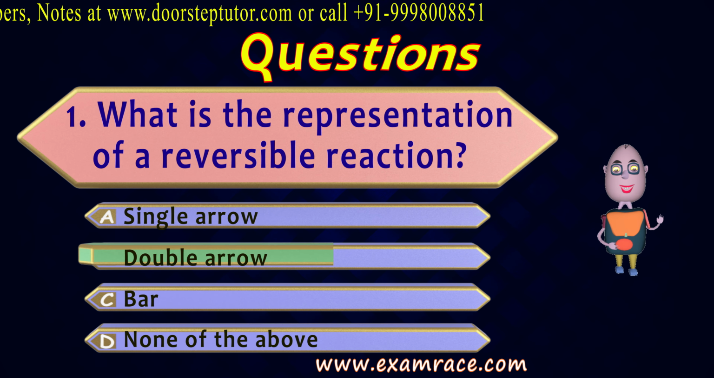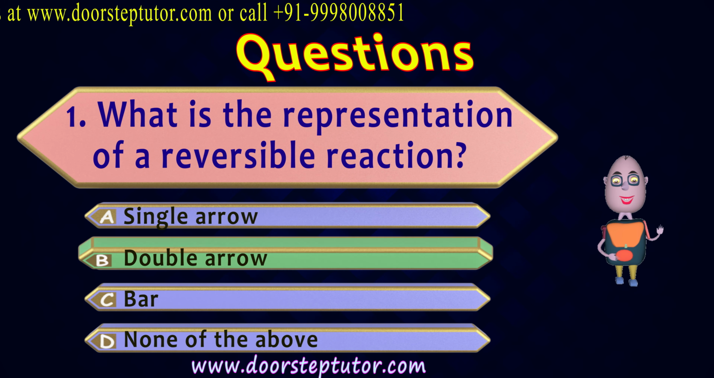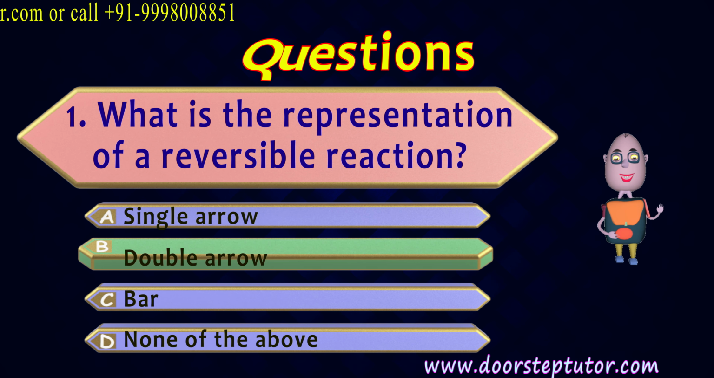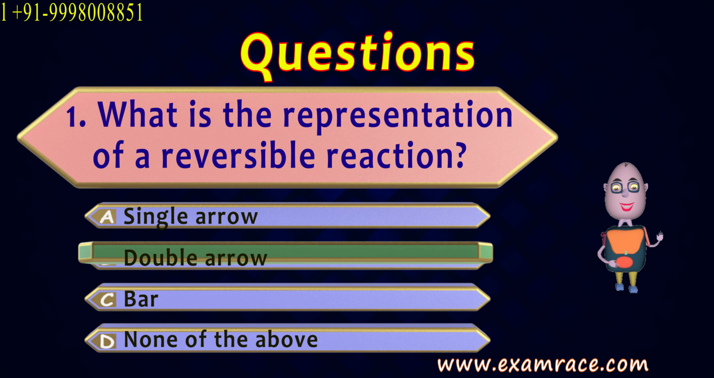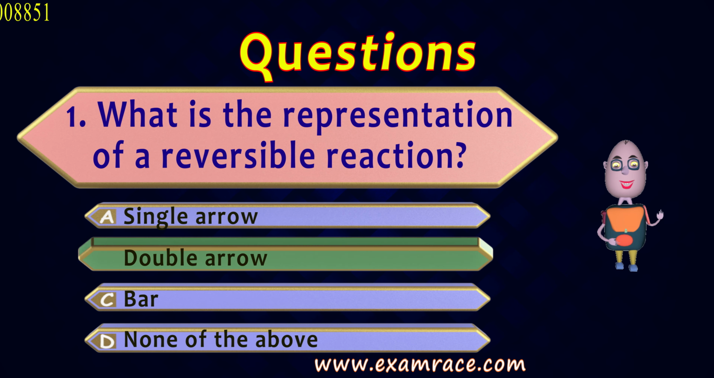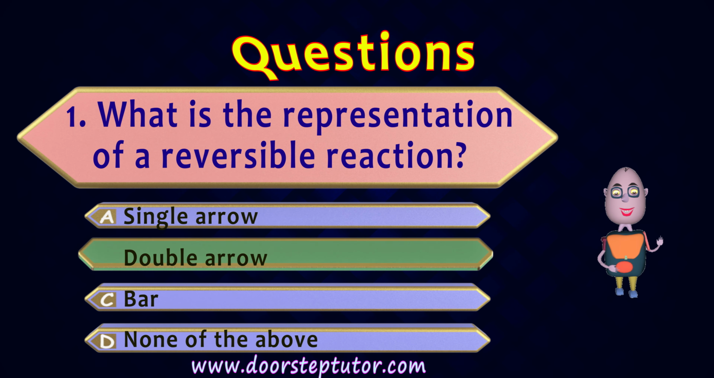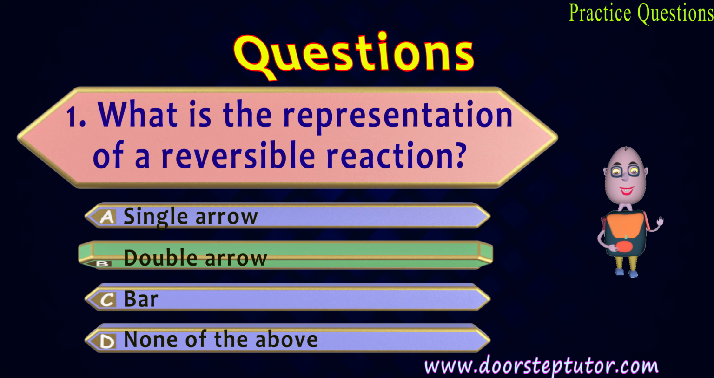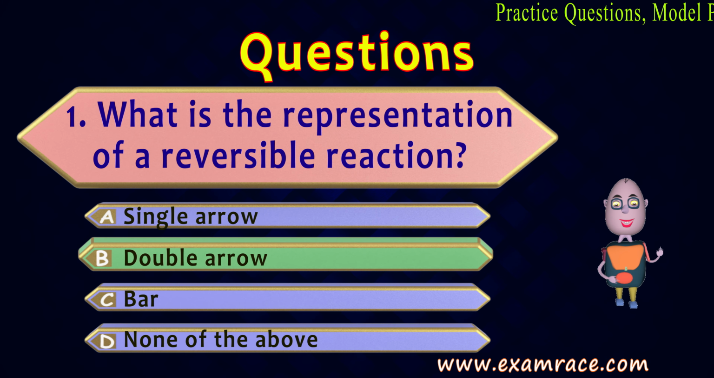So we have seen an example of an equilibrium reaction, right? There we saw the reversible reaction, and a reversible reaction is always shown by a double arrow showing the forward and the backward reaction both.